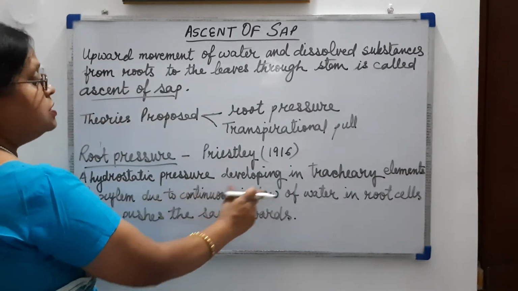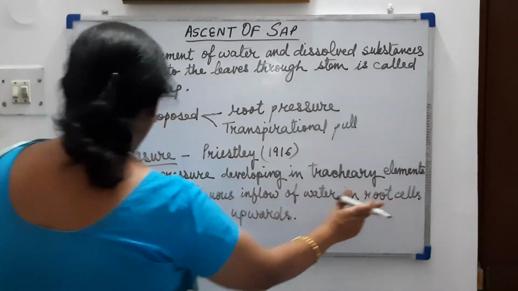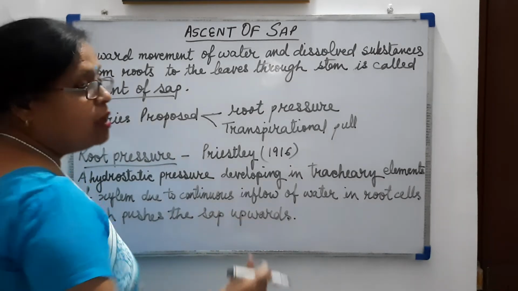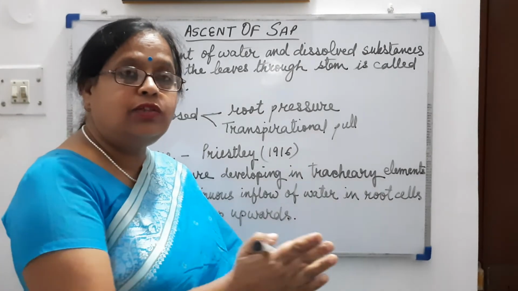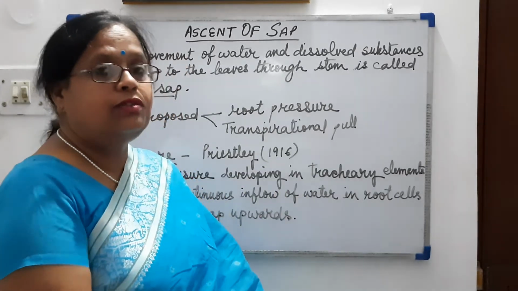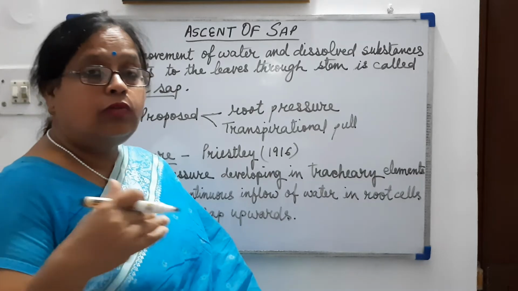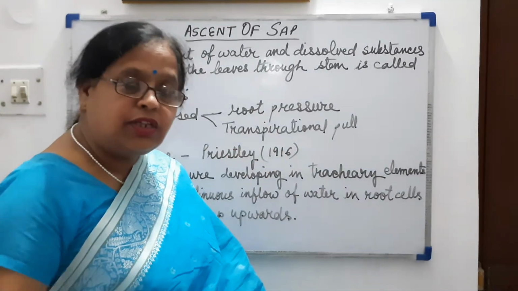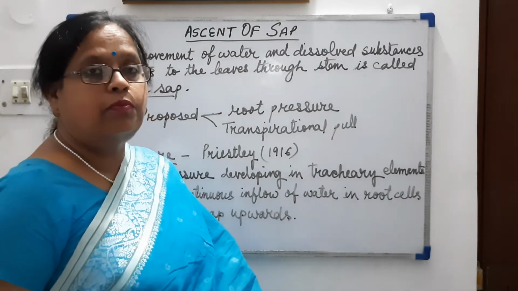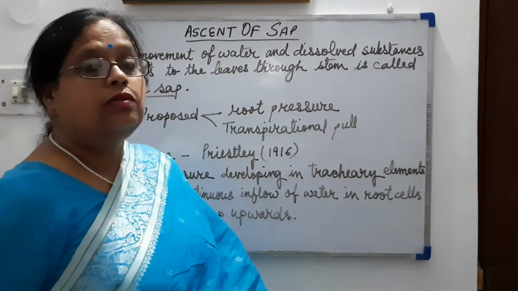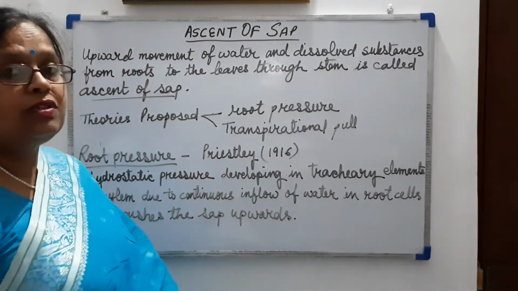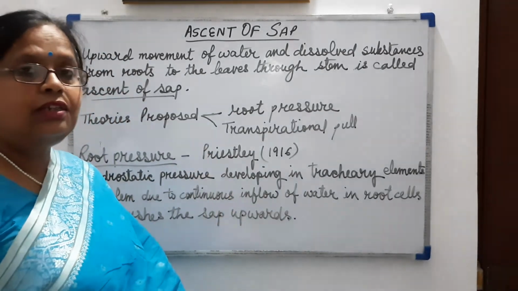So continuous inflow of water in root cells pushes the sap upwards. Why is it going upward? Because the continuous flow of water is pushing the water from below to upward. So this is the theory proposed by Priestley, and it was called the root pressure theory.